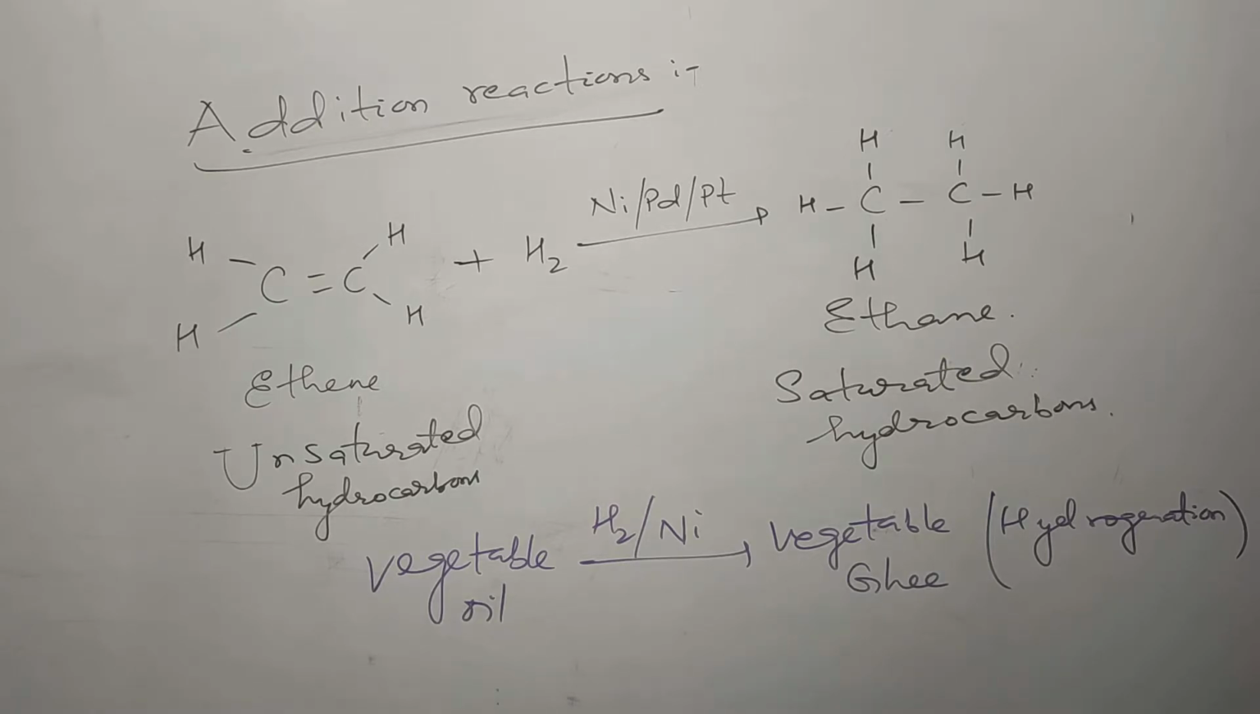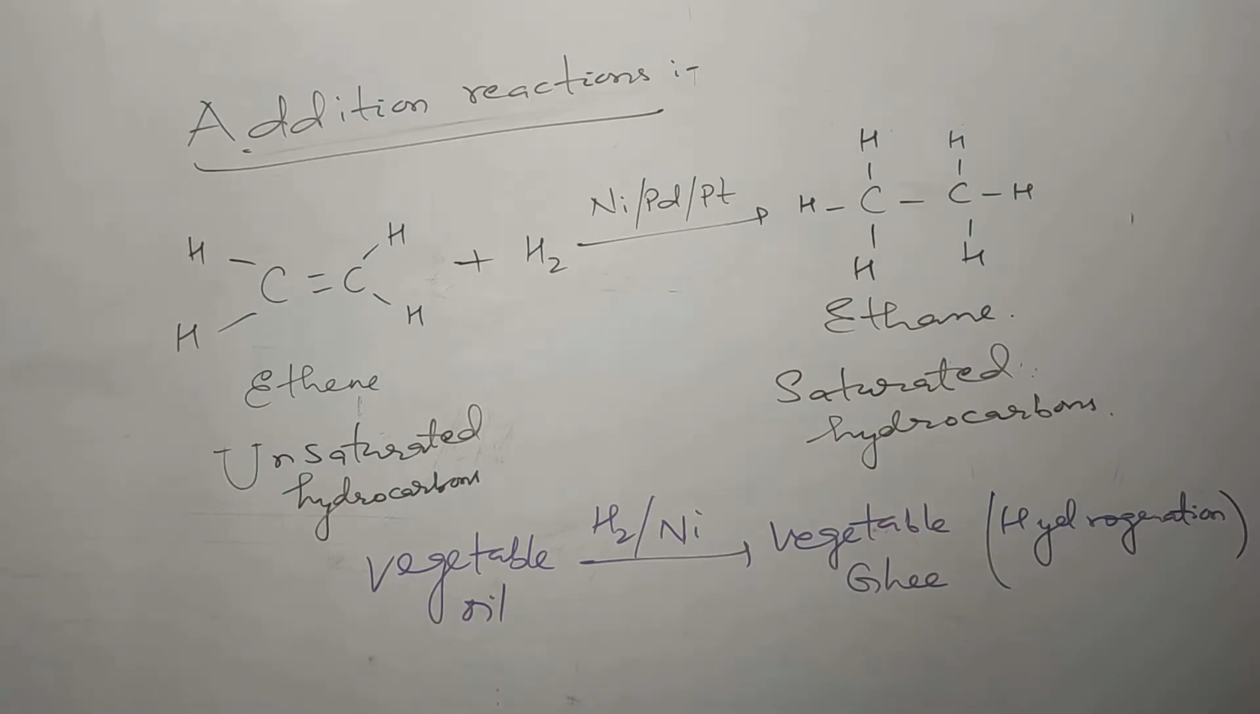Even vegetable oil, when treated with hydrogen in the presence of nickel, gets converted into vegetable ghee. During this, there is an addition of hydrogen to a substance. So the process is also called hydrogenation. Hydrogenation is actually an addition reaction. Hydrogenation means the addition of hydrogen.